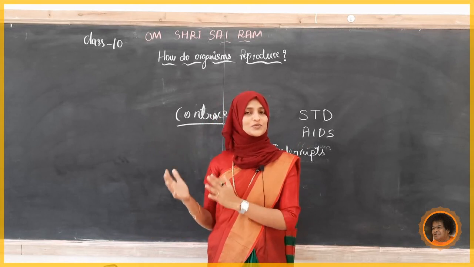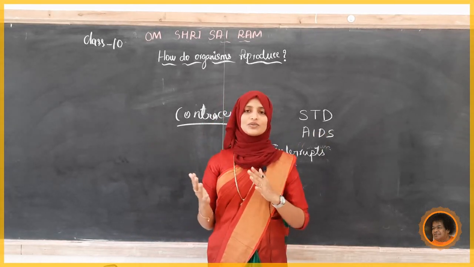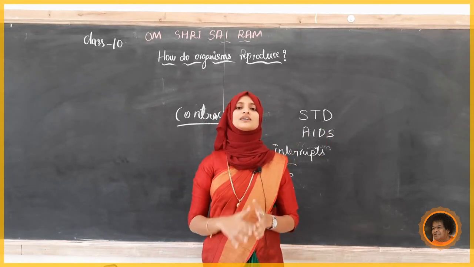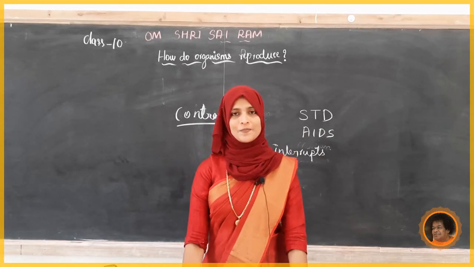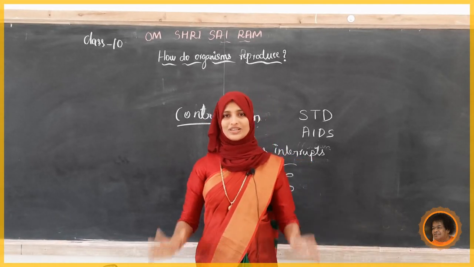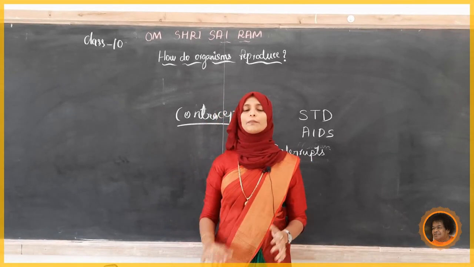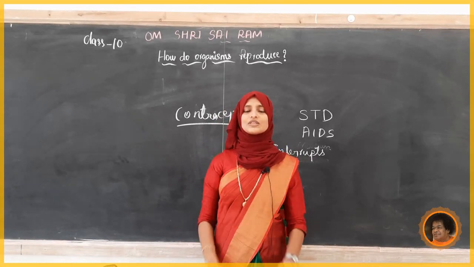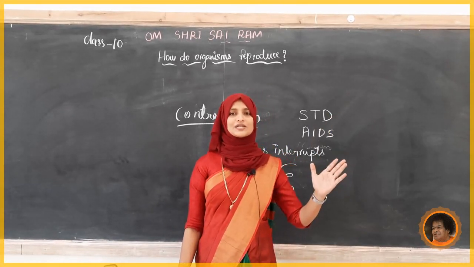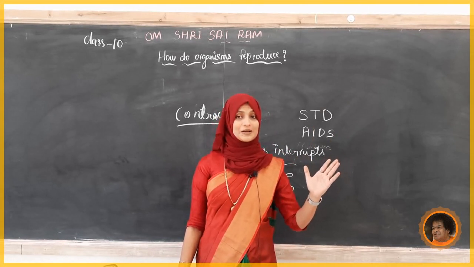Along with that, contraception methods and the different reproductive systems. So we will glance at what we have studied in today's class. We studied the female reproductive system with the diagram. The diagram is very important, students. In the exam they will ask you to draw a neat labelled diagram. What are the different parts present in the female reproductive system?